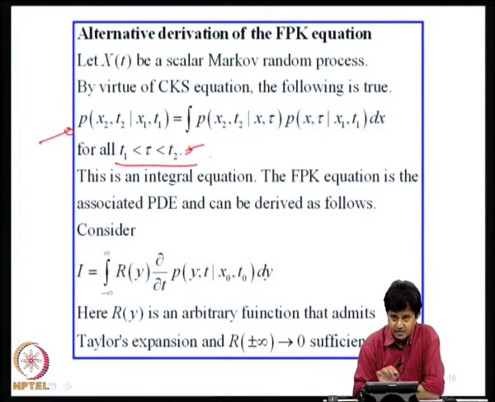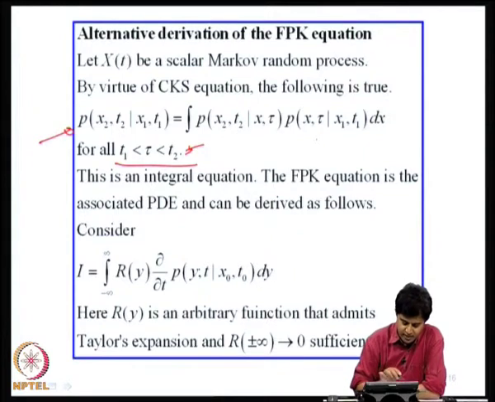We can show that. That would mean the Fokker-Planck equation represents the consistency condition for the process to be Markov, just as the CKS equation represents the consistency condition for the process to be Markov. So, how do we do that? We start by considering an integral from minus infinity to plus infinity of r(y) ∂p/∂t dy.